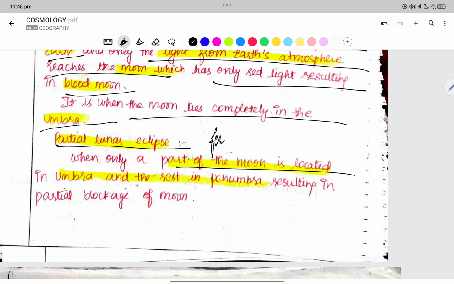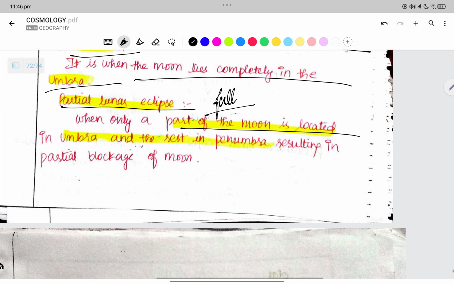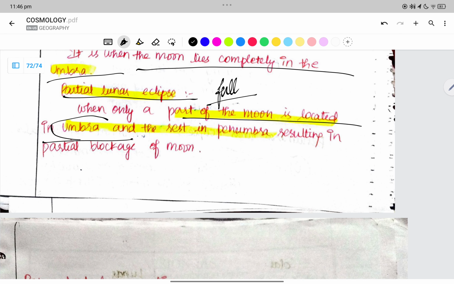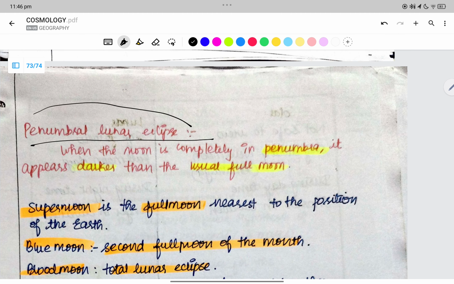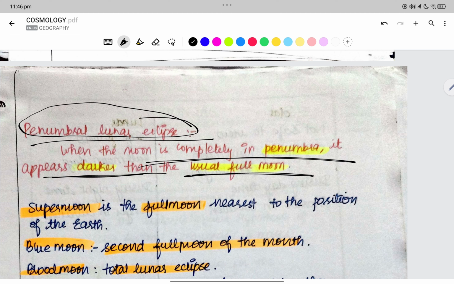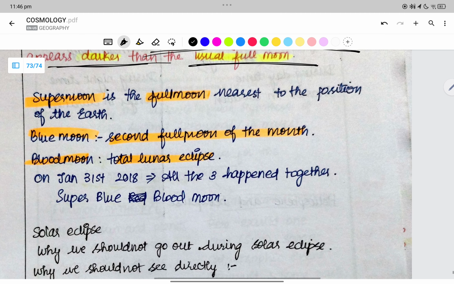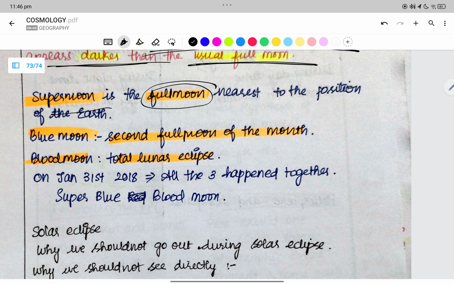It is a full moon, but only a crescent is visible because it is partially located in the umbra and the rest in the penumbra, resulting in partial blockage of the moon. Penumbral lunar eclipse is when the moon is completely in the penumbra, and it appears darker than the usual full moon. Supermoon is a full moon nearest to the earth, right?